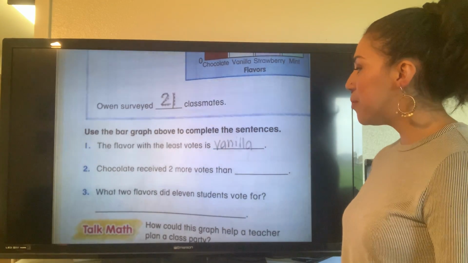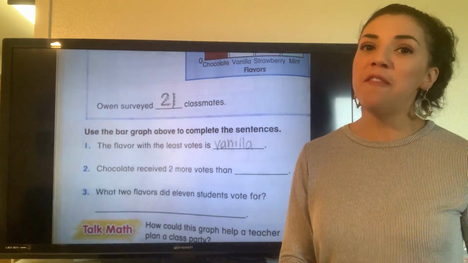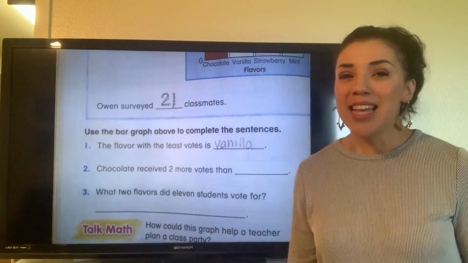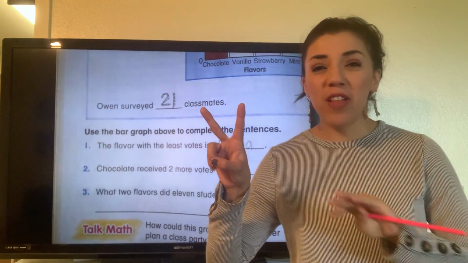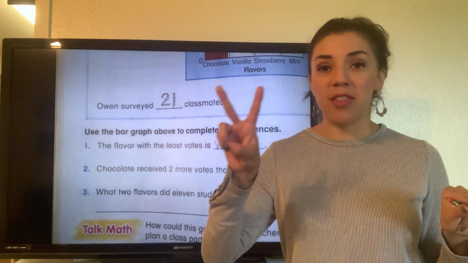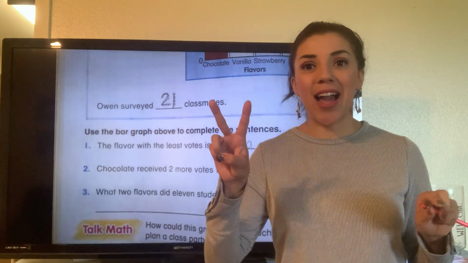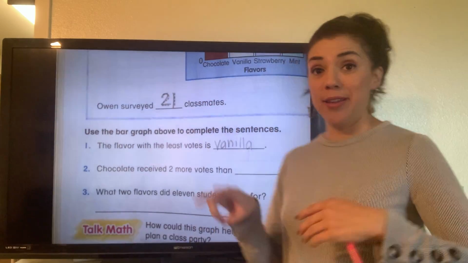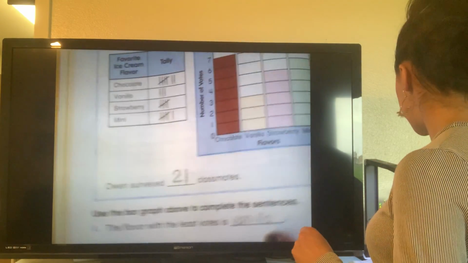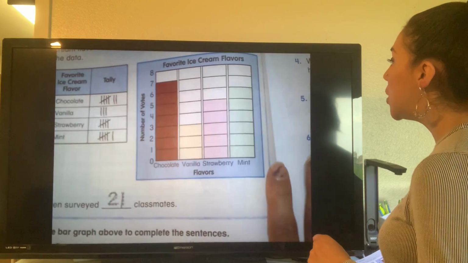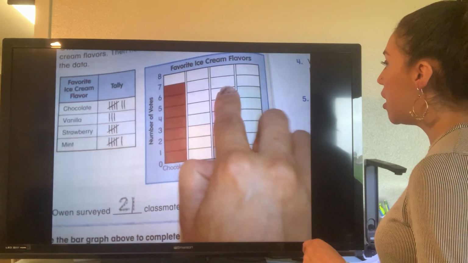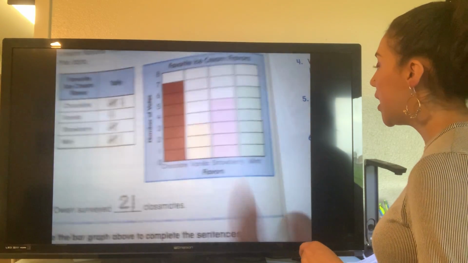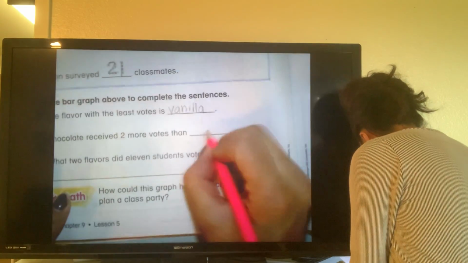Number 2, chocolate had 2 more votes than some other flavor. What other flavor was that? Chocolate had 2 more than this flavor. So you have to find the flavor that had 2 less than chocolate. So when I look at my bar graph, which one had 2 less than chocolate? Well, this one only has 1 less. Oh, here we go, 2 less. That would be, yep, you got it, strawberry. So we'll write strawberry.